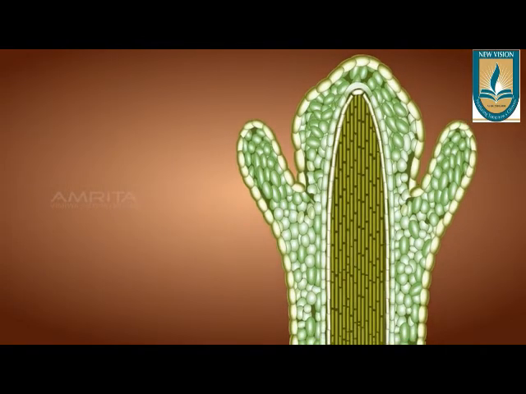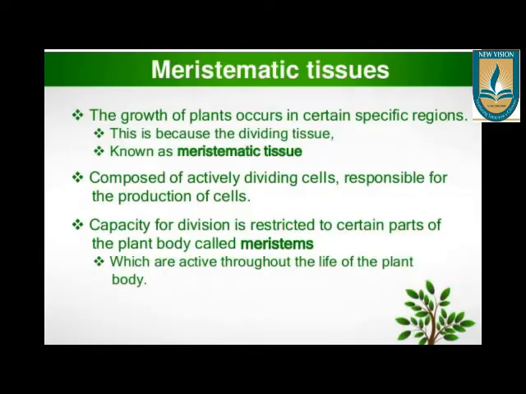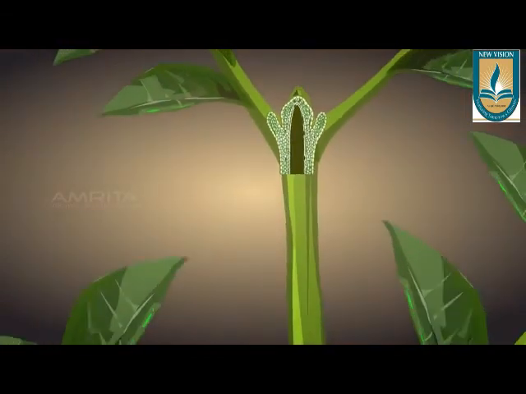Meristematic tissue is present in specific regions of the plant body and is continuously dividing. It is composed of actively dividing cells and is responsible for production of cells. The capacity of division is restricted only to these areas of the plant body, and meristem is the only tissue which is active throughout the plant's life. Remaining cells of the plant body do not divide at all. They have various other functions, but they do not divide. Division is done only by meristematic tissue in the plant body.